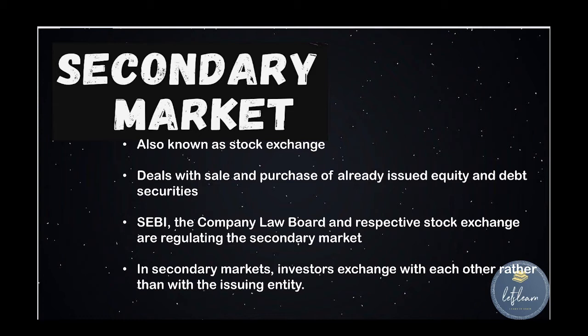Okay, so primary market will be for a limited time period and secondary market is for a longer time period. Okay, then another difference we can say that primary market is a source of fund to a new or existing company. But in secondary market, companies are not involved directly. So it is not a source of fund for new companies and existing companies. So these are the major differences of primary market and secondary market.